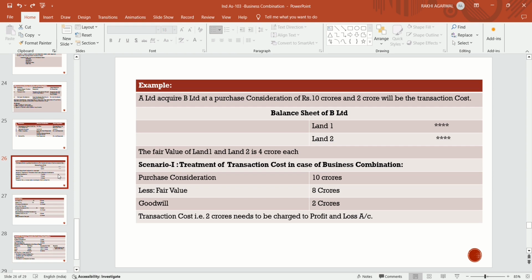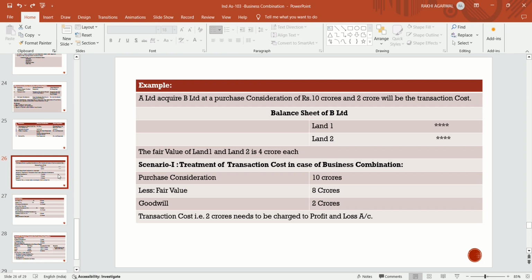The balance sheet of B Limited has two assets, land 1 and land 2, and the fair value of that land. Land 1 is 4 crores and land 2 is 4 crores each. And entity A acquired B Limited at a price of 10 crores, and they also pay 2 crores as a transaction cost.